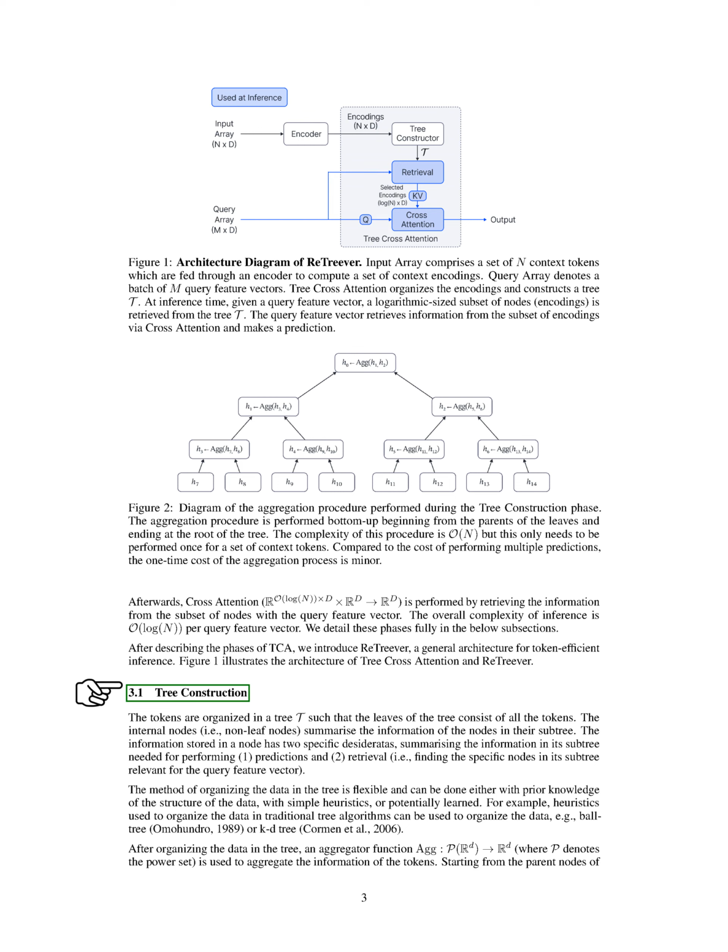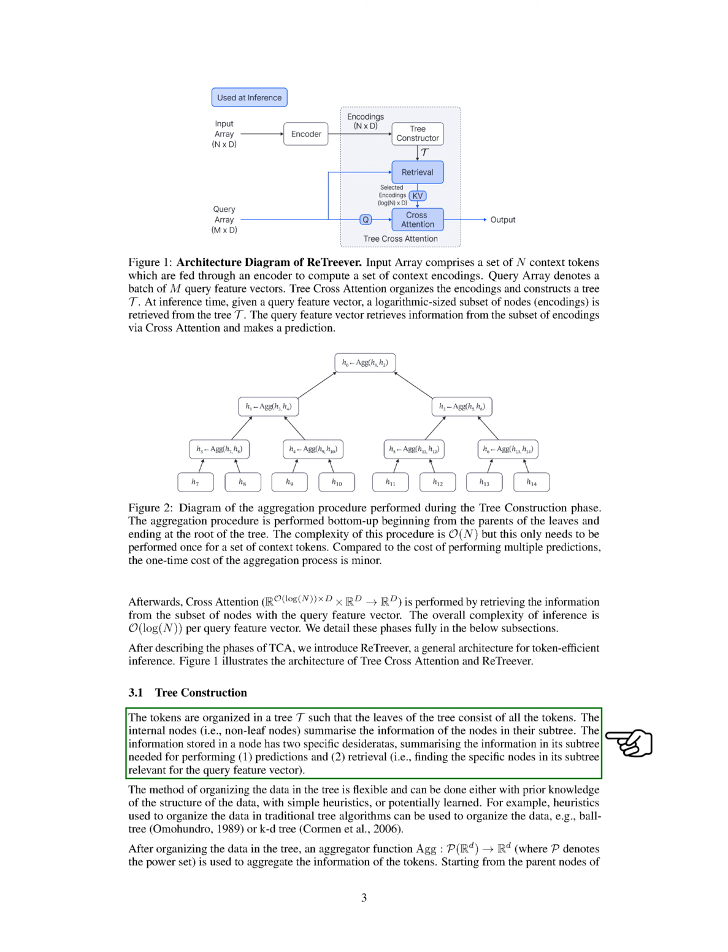Section: Tree construction. We're going to discuss how we build a tree structure to organize data tokens. This tree, let's call it T, is designed so that all the tokens are located at the leaves, or the endpoints of the tree. The nodes within the tree, which aren't leaves, hold a summary of the information from the nodes below them. This information is used for two main purposes: making predictions and retrieving specific nodes based on a query feature vector. The way we arrange the data within the tree is flexible. We can use prior knowledge about the data, simple rules of thumb, or even learn the best arrangement. Traditional tree algorithms, like ball tree or KD tree, can provide useful strategies for organizing the data.